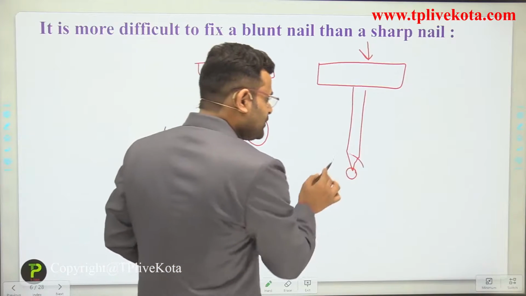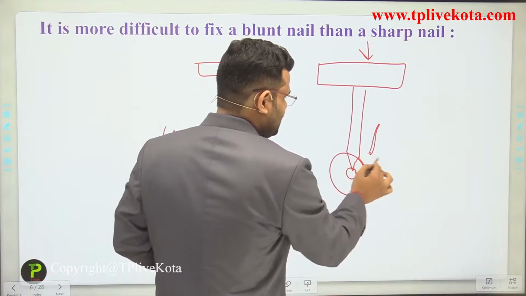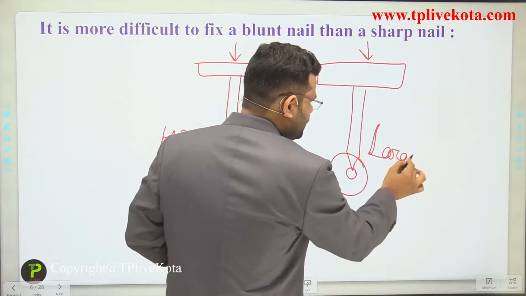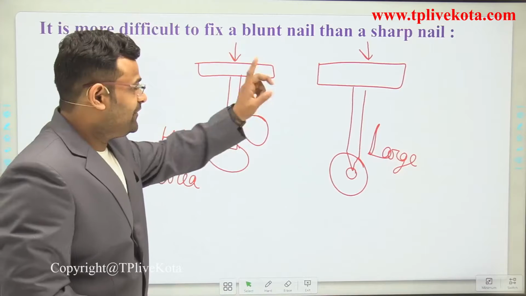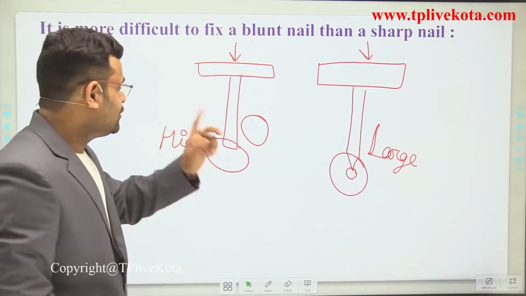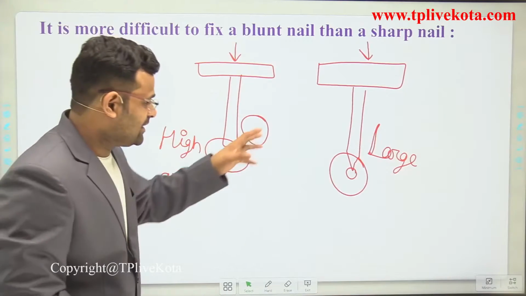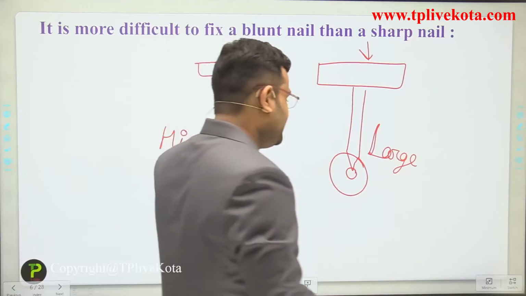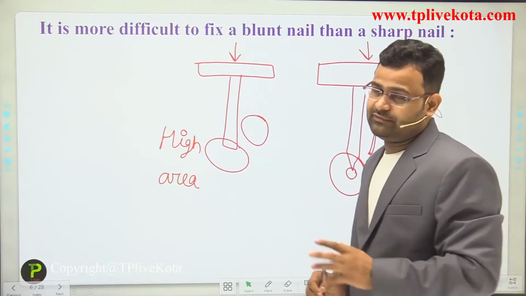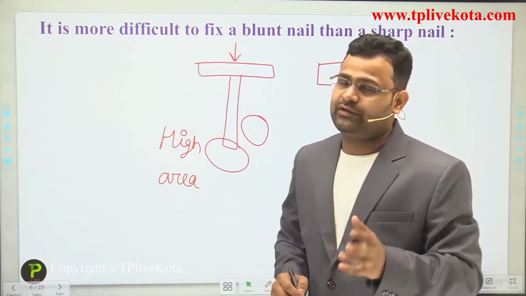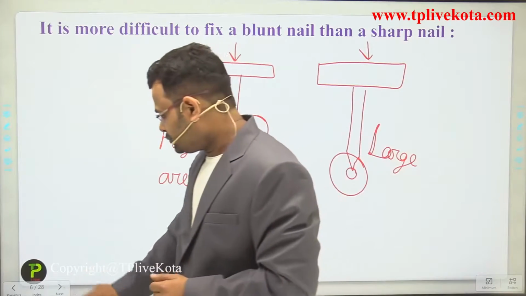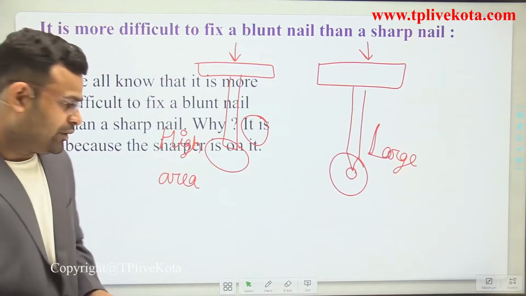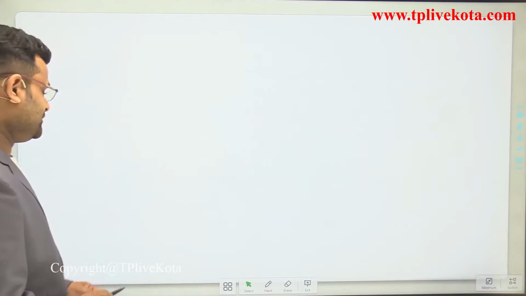But for the sharp nail, the effect of force is large due to the minimum area. Due to the higher area of the blunt nail, the effect of force is reduced. So dear friends, it is beneficial to understand what pressure is.